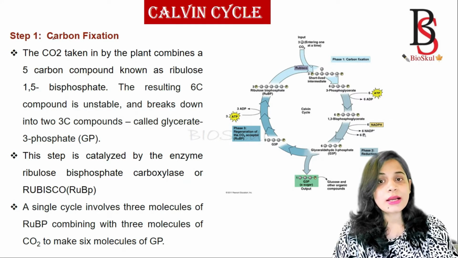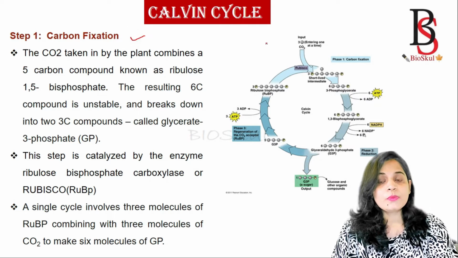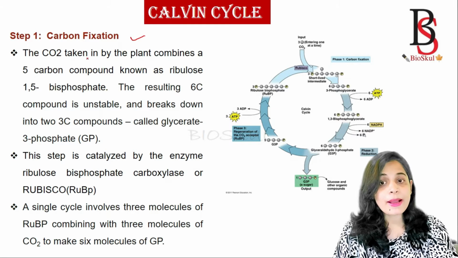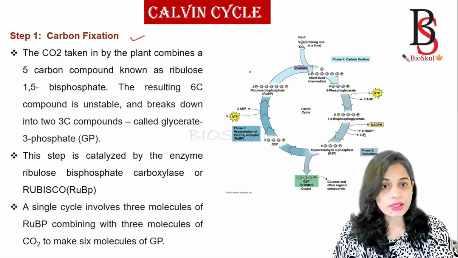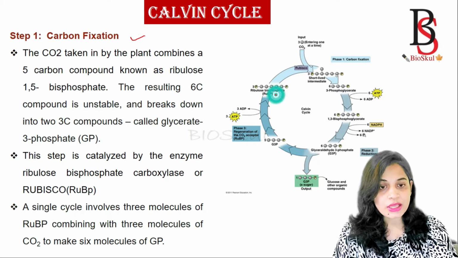So the first one is carbon fixation. The carbon dioxide taken by the plant combines with a 5-carbon compound, known as ribulose bisphosphate.